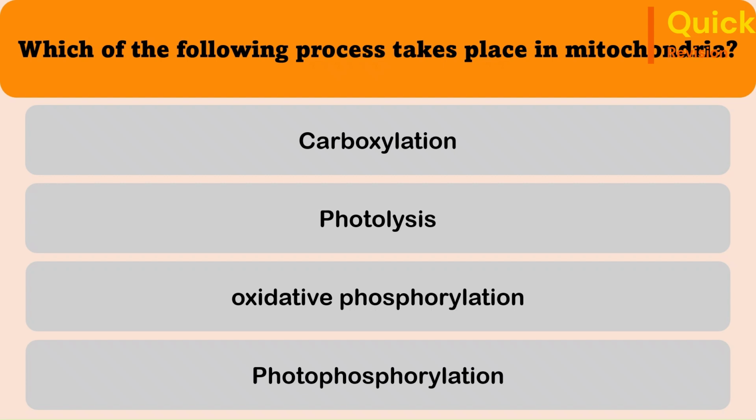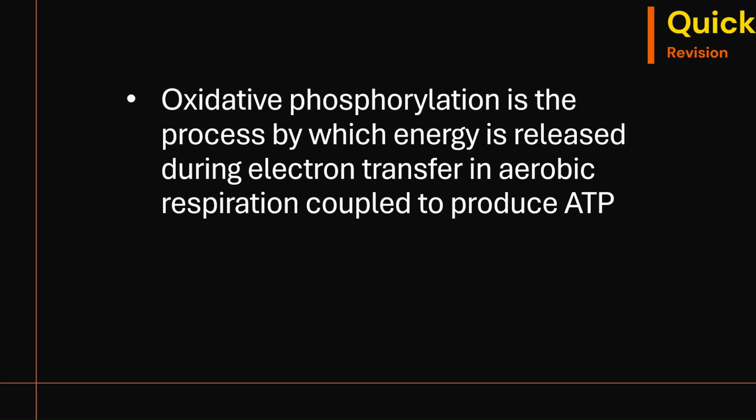15th question. Which of the following process takes place in mitochondria? Carboxylation, photolysis, oxidative phosphorylation, photophosphorylation. The correct answer is oxidative phosphorylation. It is the process by which energy is released during electron transport in aerobic respiration and it's coupled to produce ATP.